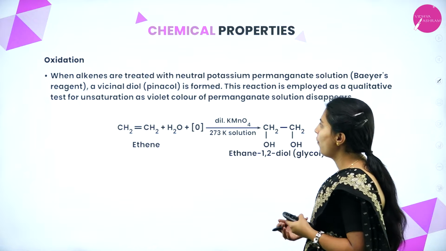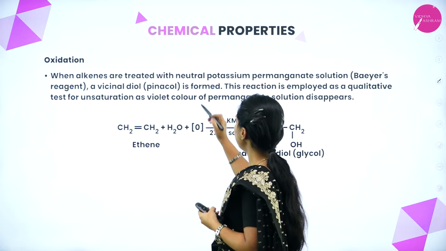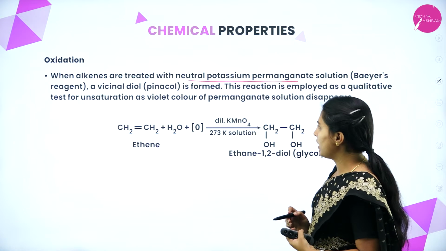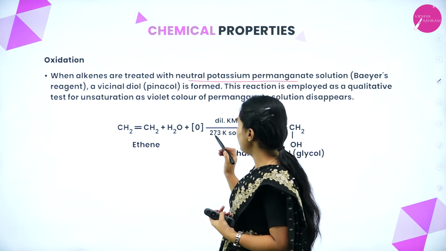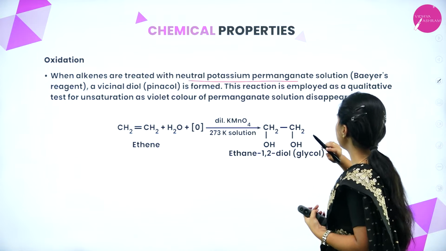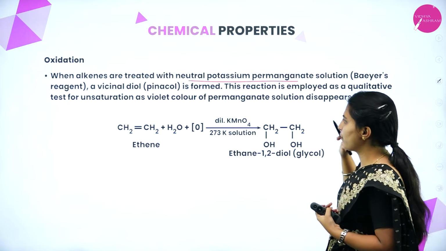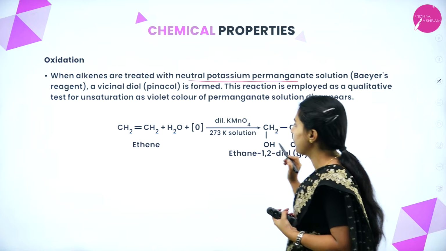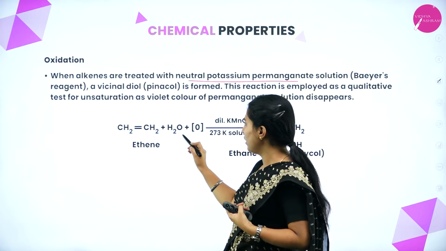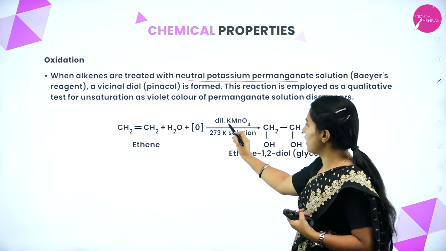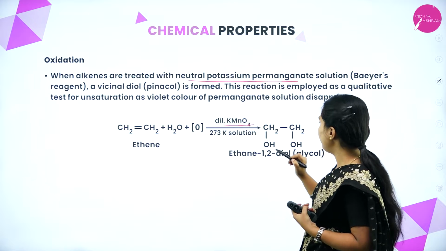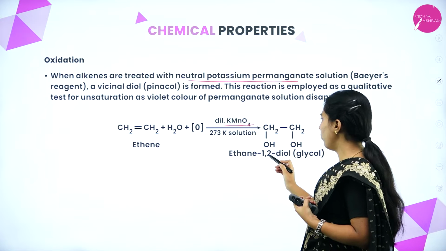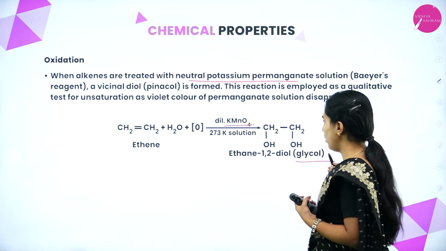Next, oxidation. When alkenes are treated with neutral potassium permanganate solution, which is a basic reagent and also a very good oxidizing reagent, a vicinal diol, a pinacol, will form. This reaction is employed as a qualitative test for unsaturation, as the violet color of the permanganate solution disappears. Here ethene is treated with water, and oxidation will take place in the presence of the oxidizing agent, potassium permanganate. It will form a pinacol or vicinal diol. Okay, this is a pinacol. A 1,2-diol will form, that is glycol.